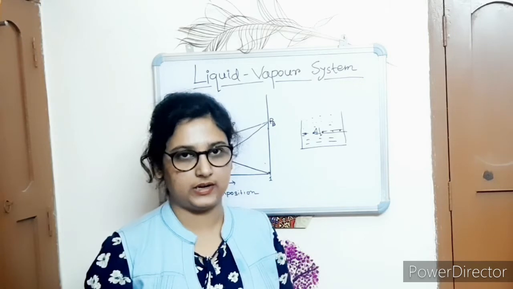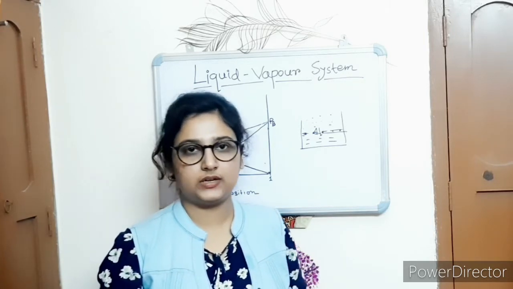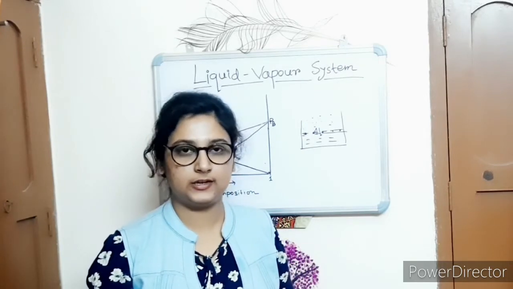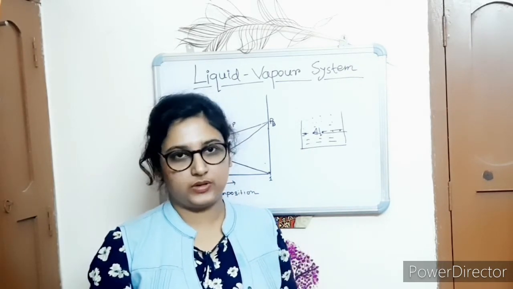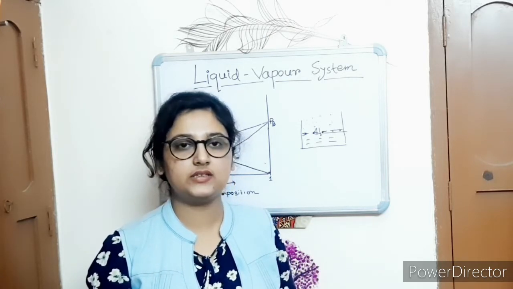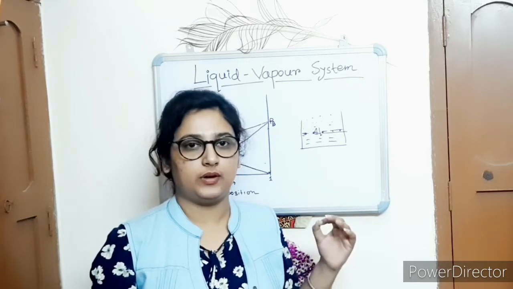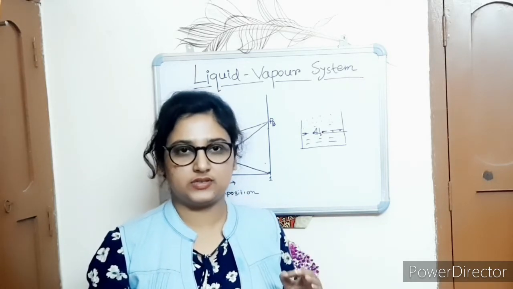But in case of water, the boiling point is 100 degrees Celsius, and suppose the room temperature is 25 degrees Celsius. At room temperature, the contribution of the vapor state of water is not considerable.